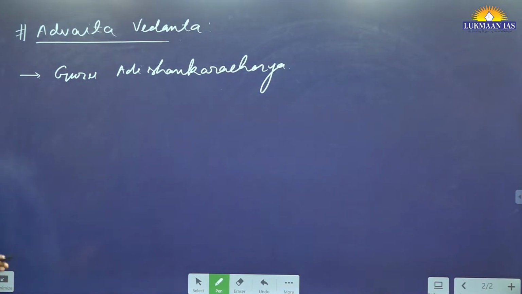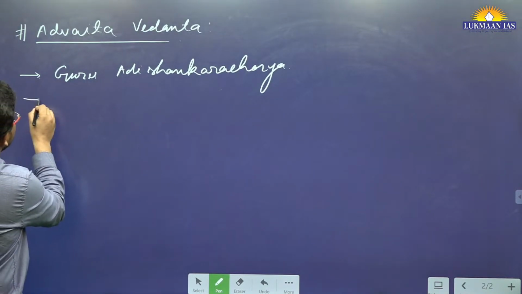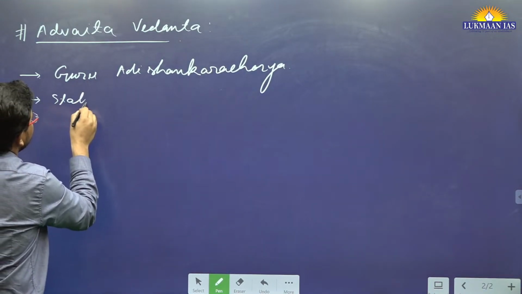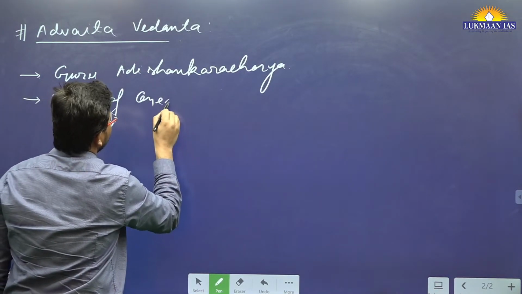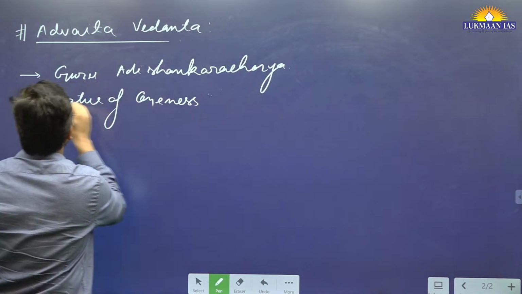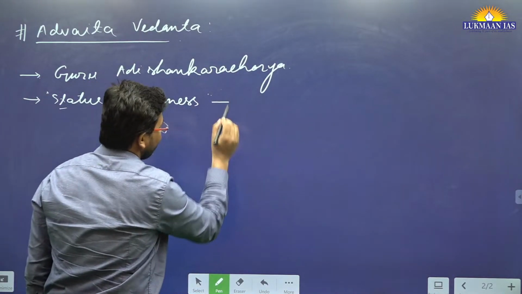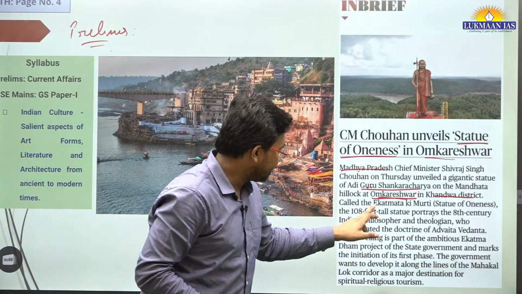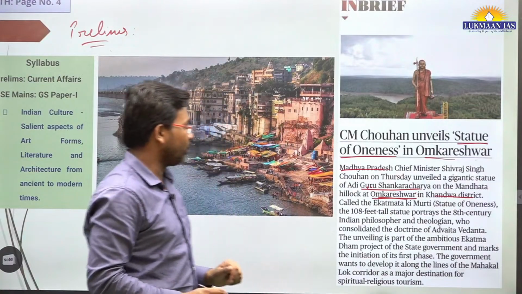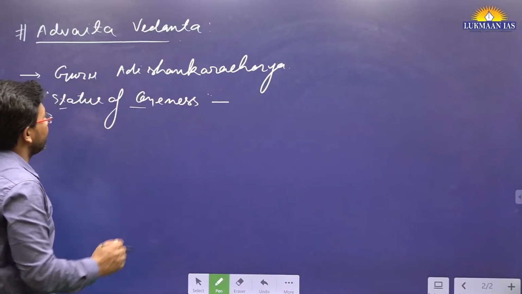So we have understood this, and we have seen a statue of oneness. That is the English translation, and there is also a Hindi translation they have given. It is known as Ekatmata ki Murti.